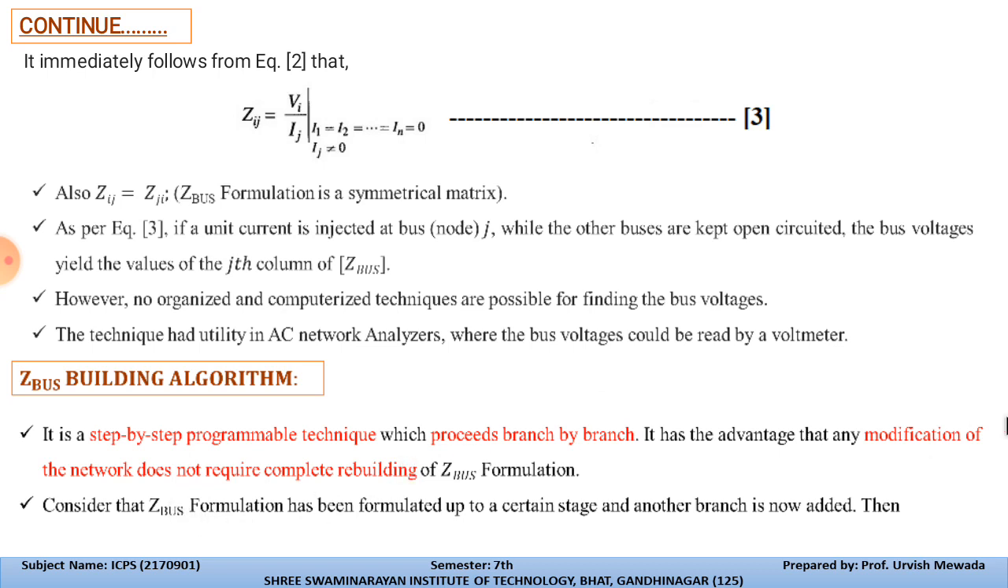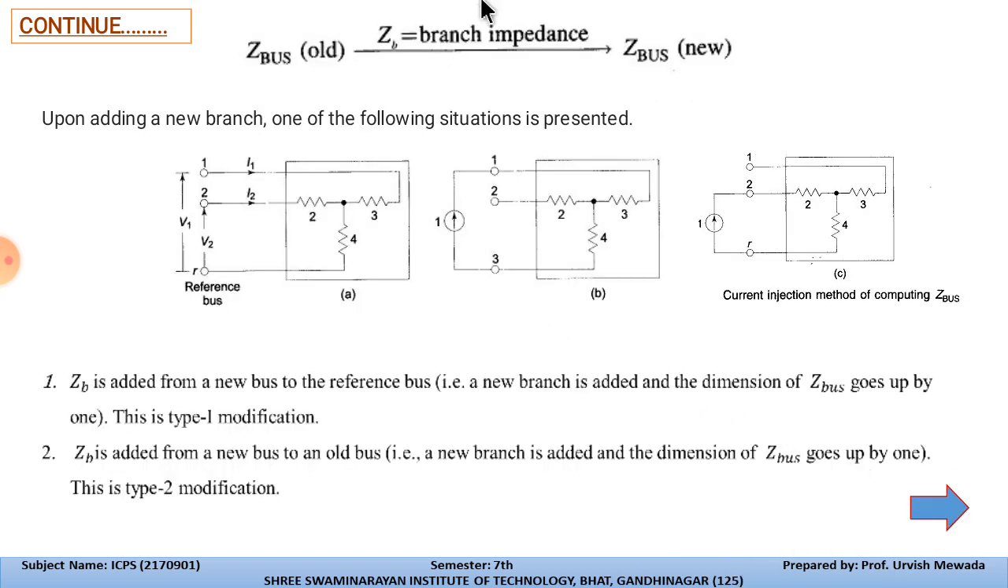Consider the Z bus formation. It has been generally formulated up to a certain stage, and another branch is now added. Then Z bus old will become Z bus new. ZB is the branch impedance. So we are moving from Z bus old to Z bus new, and if we remove the line, that will be the modified Z bus. And if we add the line, again it is a modified system. Here this box shows that we have three lines, line 2, 3 and 4.